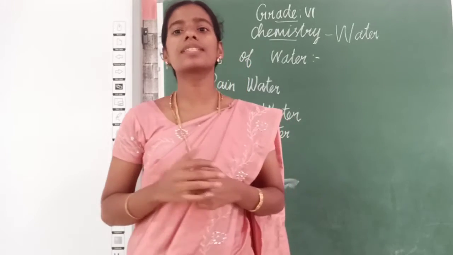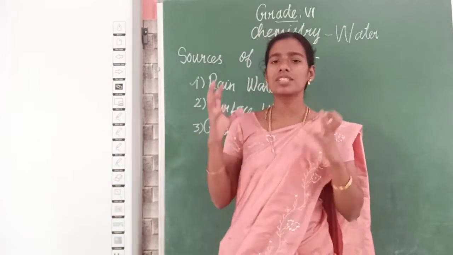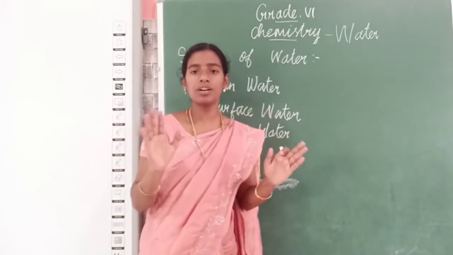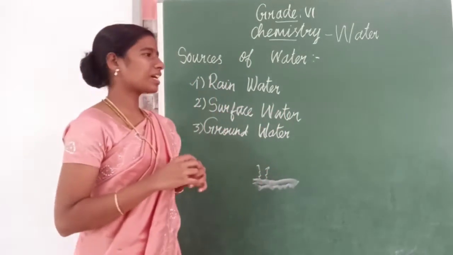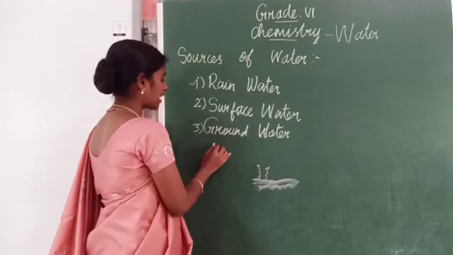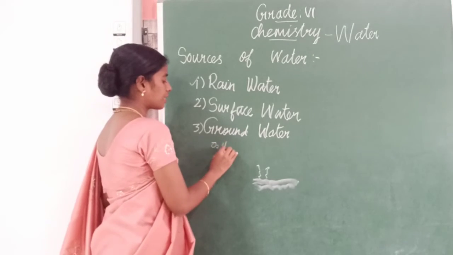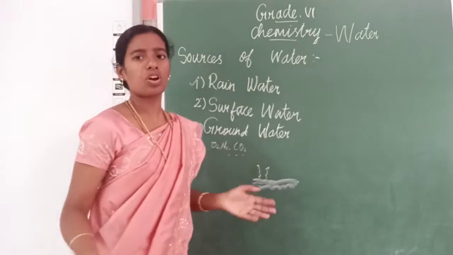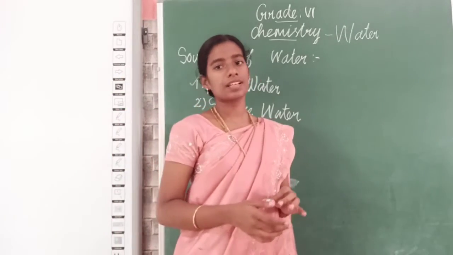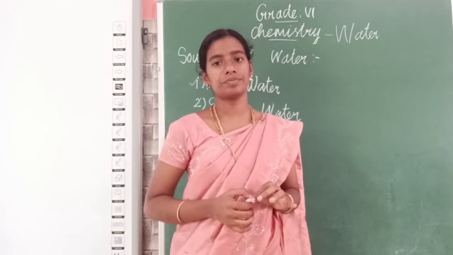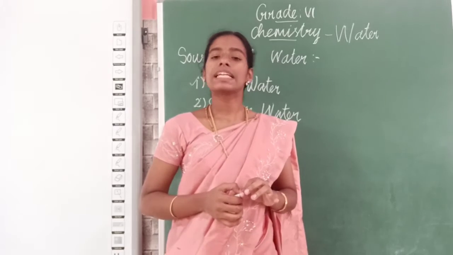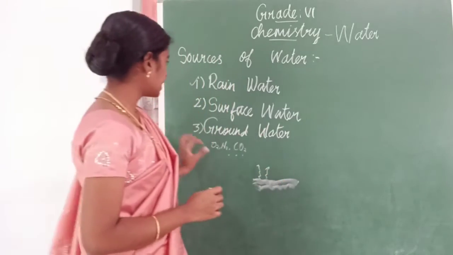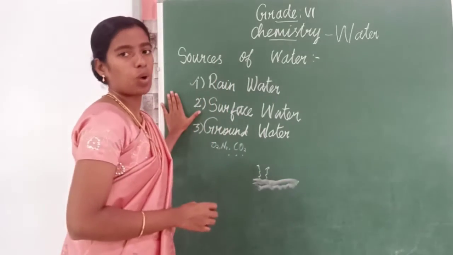Of all the water sources, rain is pure water, because it has only some gases like oxygen, nitrogen, carbon dioxide. These gases are not at all harmful for us, and rain is considered a purified form of water.